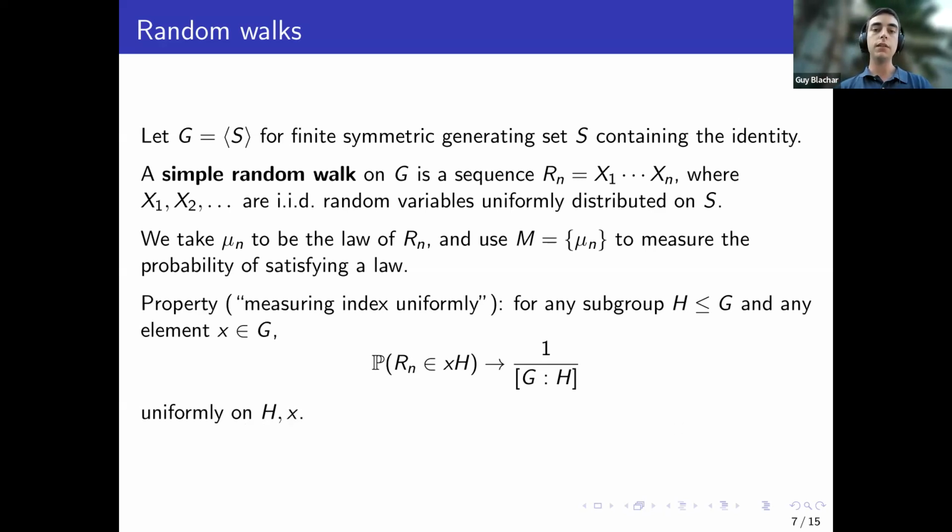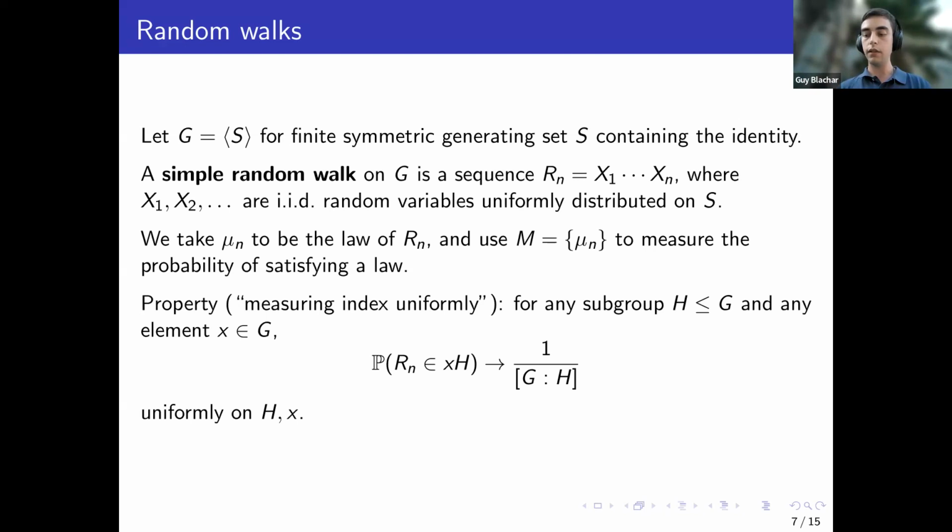In this sense, if we have a subgroup of index 2, then the probability to be in this subgroup tends to half. So this seems like a natural choice of measures, which respects the algebraic structure of the group.